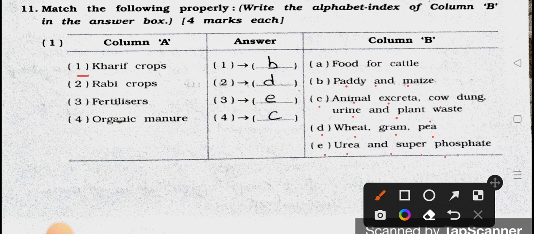Now see the number 1 Kharif crop matches with B. Paddy and maize. Rabi crop matches with D. Wheat, gram and pea. Fertilizers match with E. Urea and super phosphate. And organic manure matches with C. Animal excreta, cow dung, urine and plant waste.